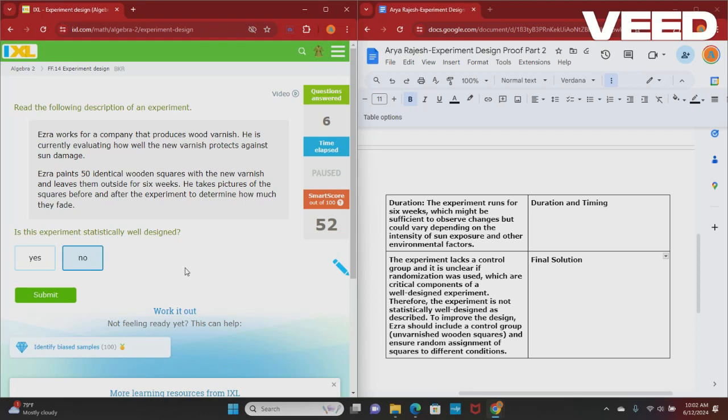because since this experiment lacks a control group, it is unclear if randomization was used, which are crucial components of a well-designed experiment. It is not statistically well designed as described, but to improve it, Ezra should include a control group, unvarnished wooden squares, and ensure the random assignment of squares to different conditions. So in this, not designed correctly. So we're going to check if it's correct or erroneous.